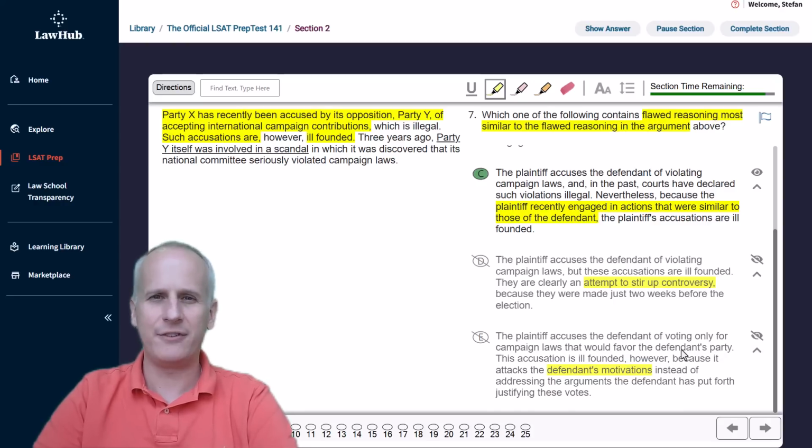And again, if you're working through choices C and E as your last two answer choices, you need to focus on specific details, actions, and descriptions for reasons to eliminate. But if you had that proactive prediction of basically an ad hominem flaw originally, you may have selected choice C on your own a little while ago for number 7 here.